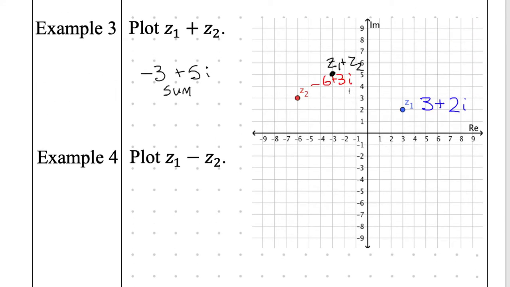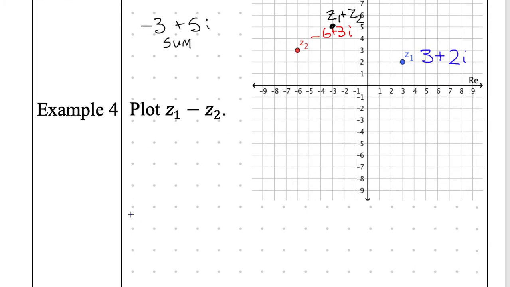Plot Z1 minus Z2. Again, this time I'm going to have to distribute the negative. Whenever I'm doing subtraction, be careful. You have to always distribute a negative with a minus sign. So, I'm going to write this one out. Z1 is 3 plus 2i. And I'm going to subtract Z2. Z2 is the one in red. Z2 is -6 plus 3i.